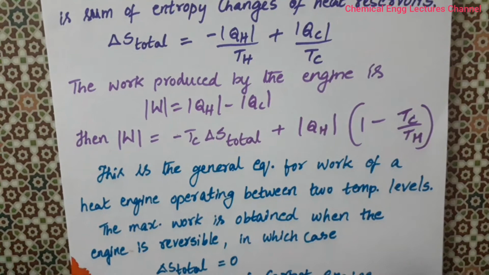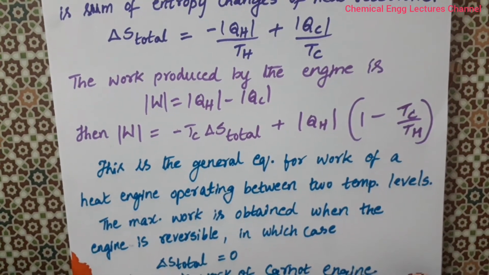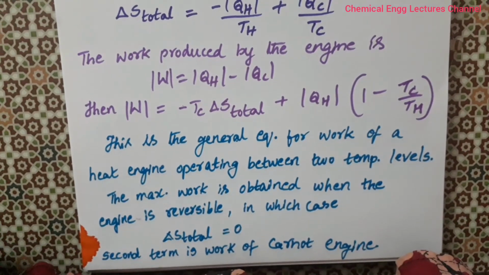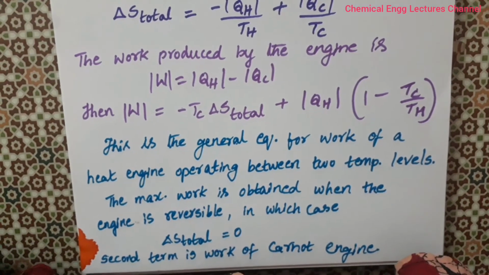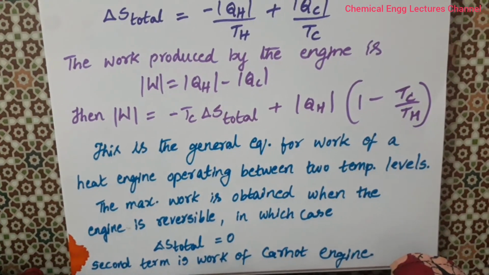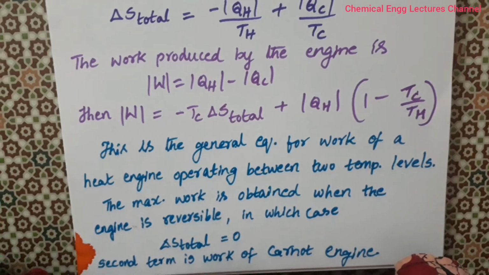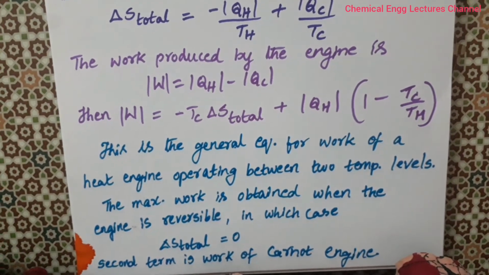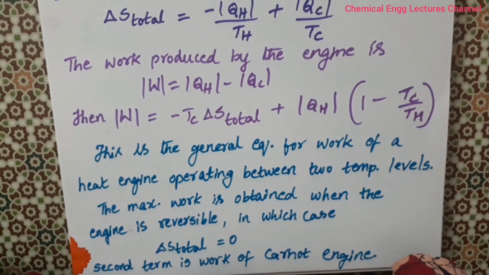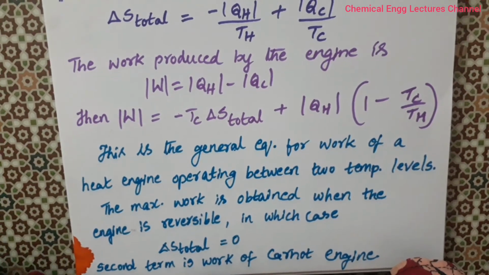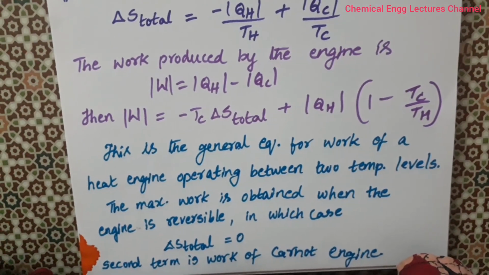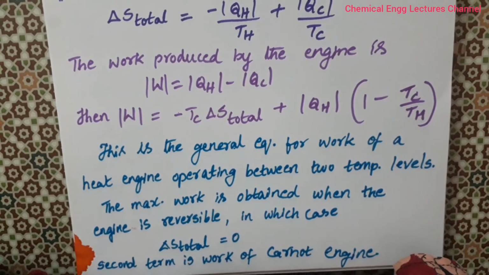The maximum work is obtained when the engine is reversible. So if the engine is reversible, delta S total is equal to 0. So what happens to this work equation? The work done becomes equal to QH into 1 minus Tc by Th because delta S total is 0. This work term is nothing but the work of the Carnot engine. So by using the work of the Carnot engine, we can evaluate the work produced by the engine. So W becomes equal to QH into 1 minus Tc by Th.